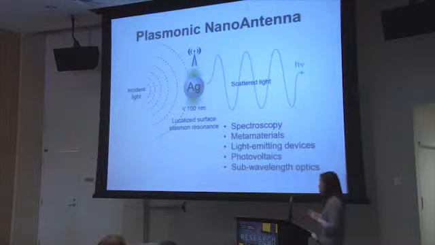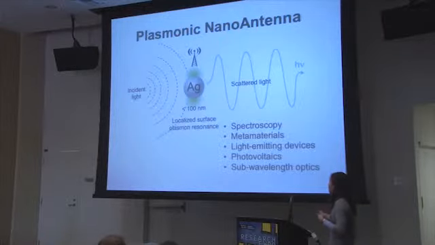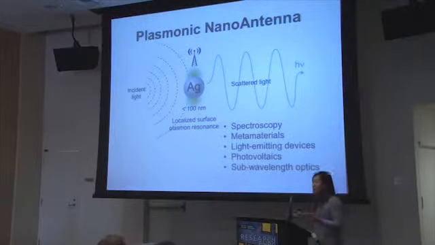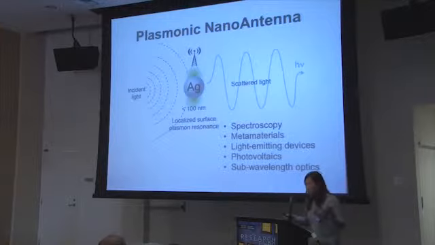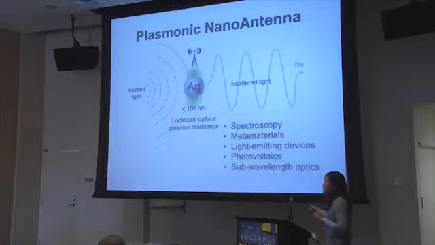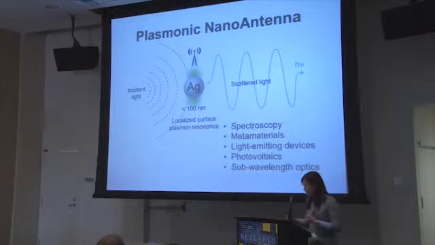We're really interested in this plasmonic effect because we want to carry out things like optical spectroscopy. We can also think about using these particles to make solar cells and light-emitting diodes more efficient in terms of their optical absorbance or emission. We can also think about building something like an invisibility cloak, which is the area of metamaterials that people are interested in. Or we can use them as sub-wavelength optics: taking a traditional optical material like a large glass lens that you mechanically polish, and instead using a small nanoparticle to confine your light.